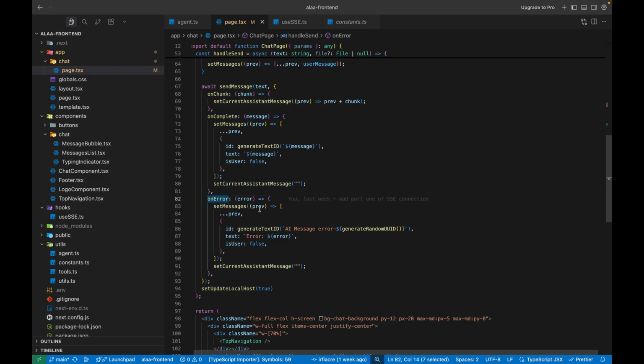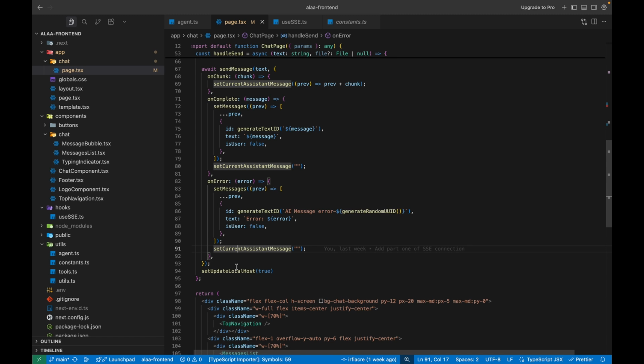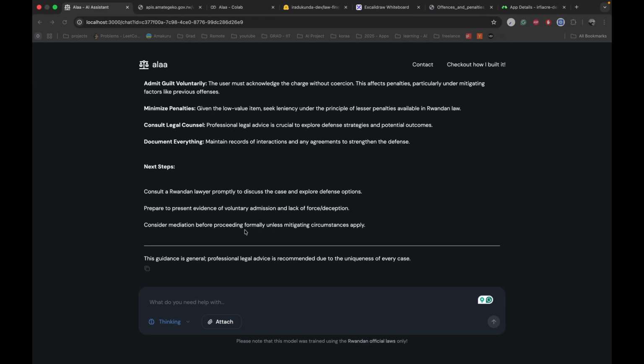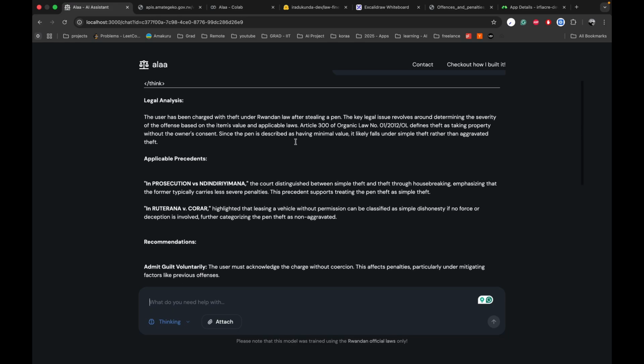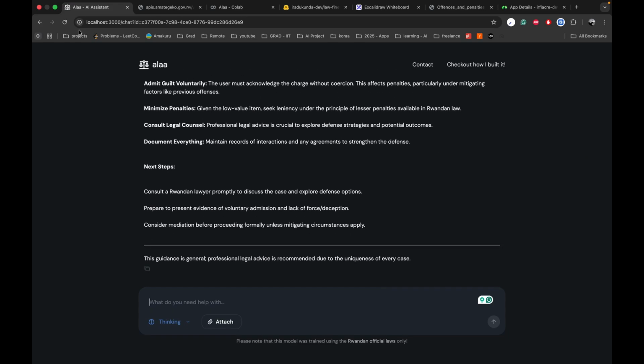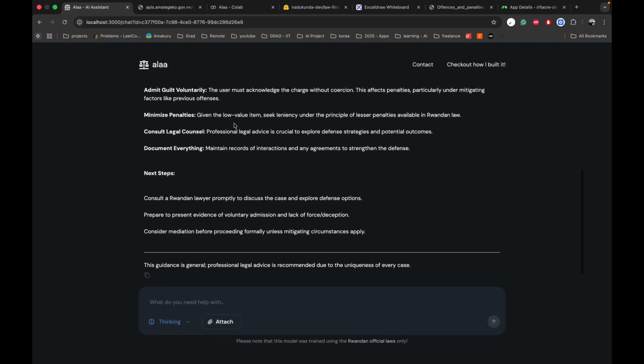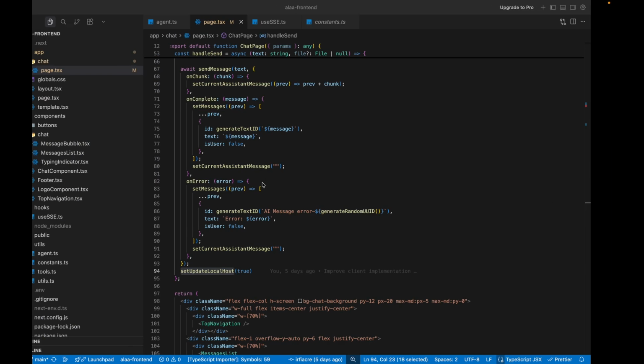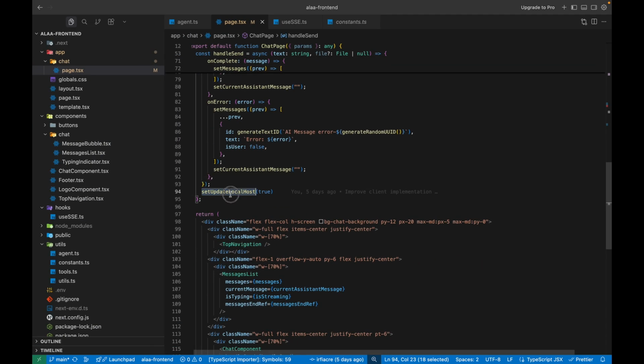If an error happens, then we also append an error message and clear the current pages, and now we update our localhost. Key point: a user can ask a follow-up question. Once they ask a follow-up question, we append so that you don't lose the information. If you reload, or maybe you close your browser and come back, you always have your history. This is why we are sending it to the localhost.